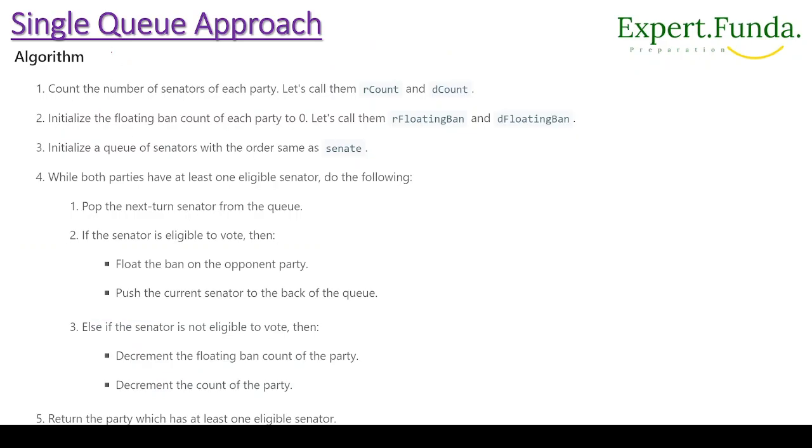So we'll use a single queue approach, in which first we will count the number of senators in each party, Radiant count and Dire count, we can say R count and D count. Initially the floating ban count of each party is 0, and we can say R floating ban and D floating ban.